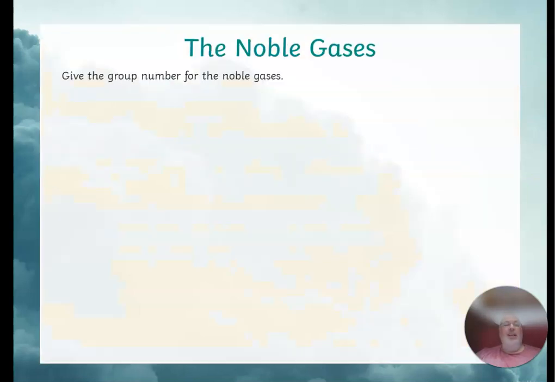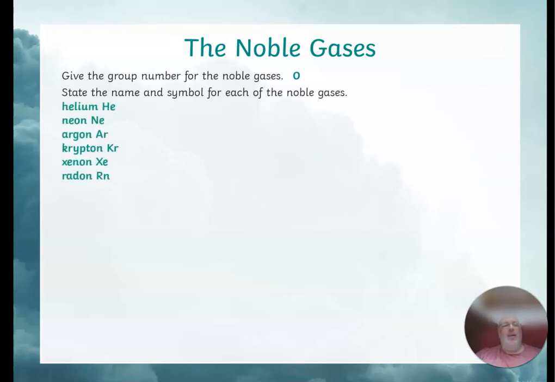So, first of all, we need to state the group number of the noble gases. That's group 0. In the past, it's been called group 8, but now we go with the name group 0. What are the names and symbols of each of the noble gases? Well, we start with helium, He, neon, Ne, argon, Ar, krypton, Kr, xenon, Xe, and radon, Rn.